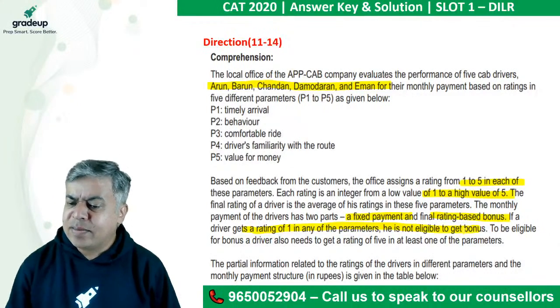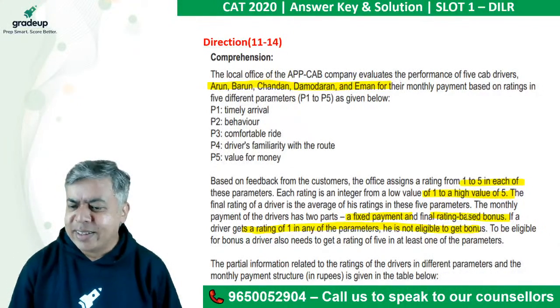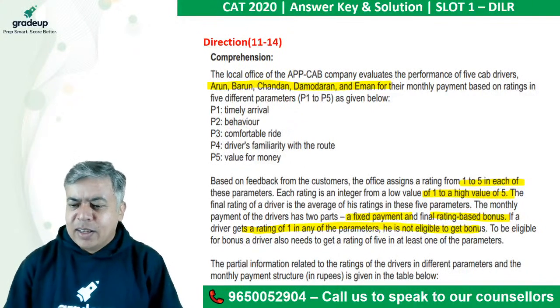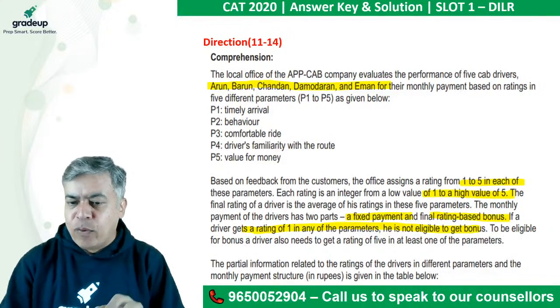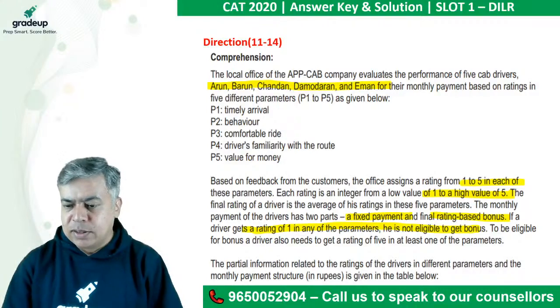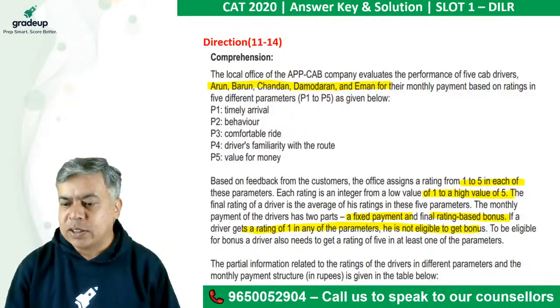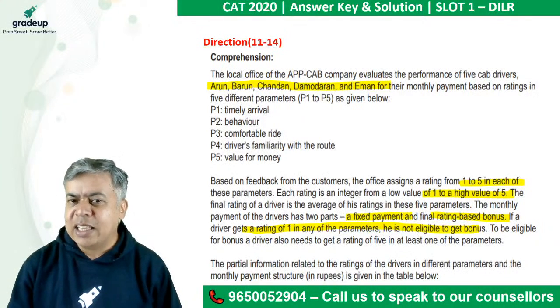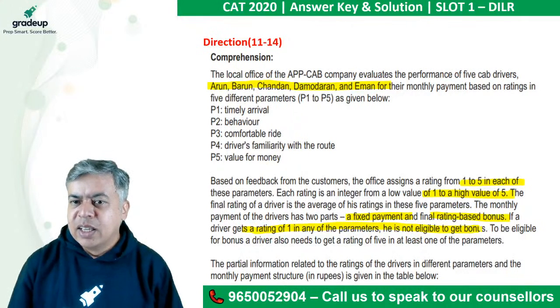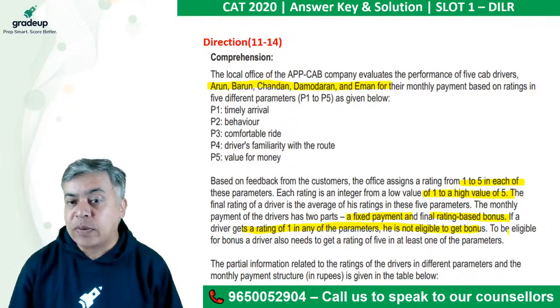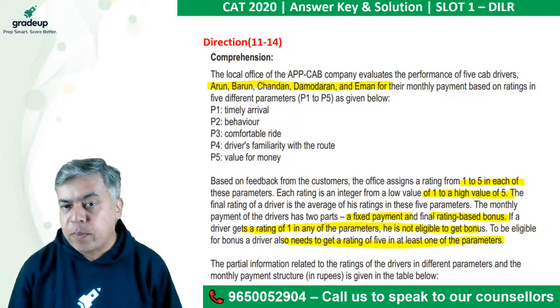Okay, this, I think, is a Venn diagram based question, you can easily realize. Where somebody is involved in more than one option, or only one, more than one, all such kind of questions. You can easily realize with practice, right? That is, I think, easy. To be eligible for bonus, a driver also needs a rating of 5 in at least one. Okay, so there are 2 conditions of bonus.